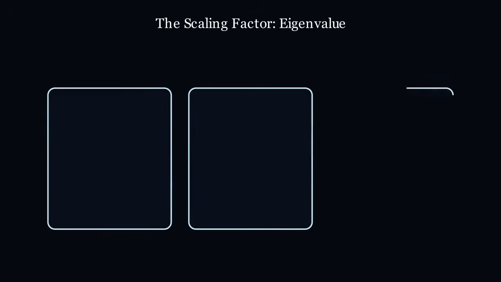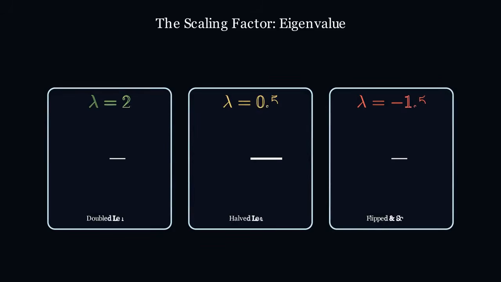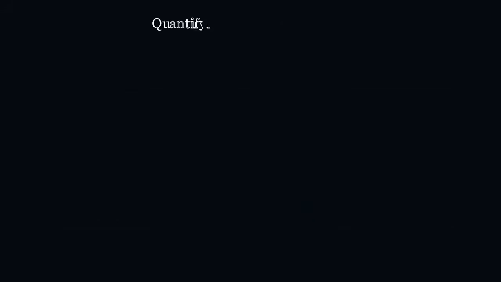Now, for each of these special directions, there's a number that tells us how much it stretches or shrinks. This number is the eigenvalue. If an eigenvalue is 2, that direction doubles in length. If it's 0.5, it halves. If it's negative, it flips direction and then scales. It's the scaling factor for these immutable axes.